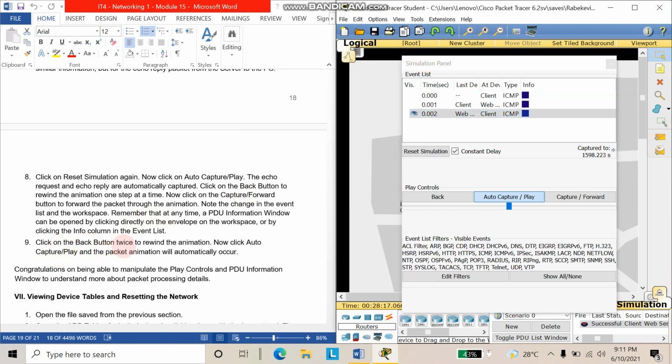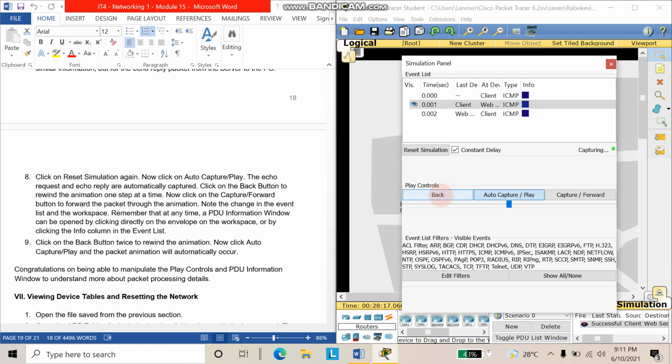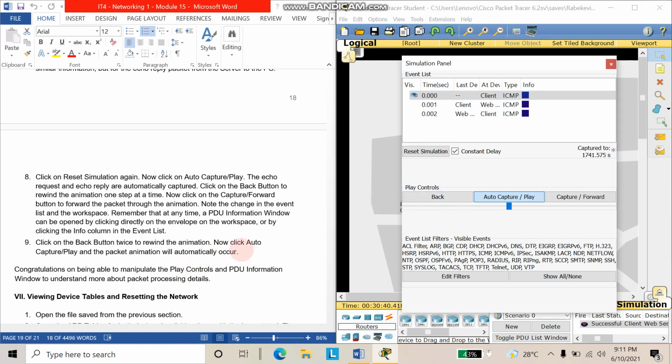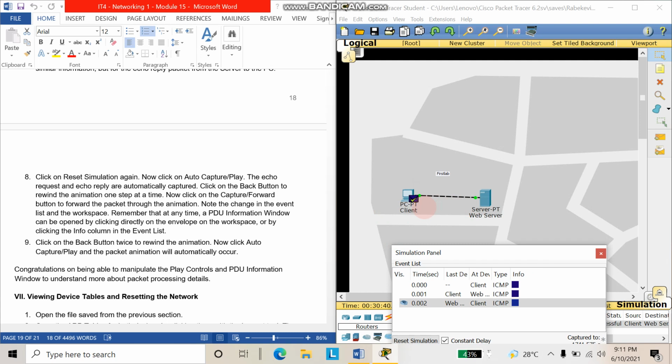Click on the back button twice to rewind the animation. Click the back button twice. 1, 2. Now click Auto Capture Play, and the packet animation will automatically occur. So click capture play. Then let's see if we can see the animation. So it sent. That's all for this part.